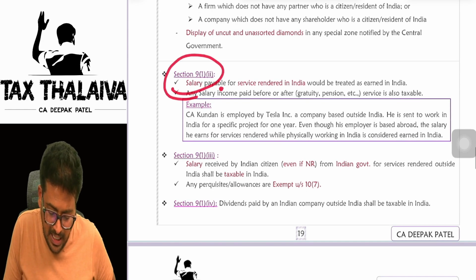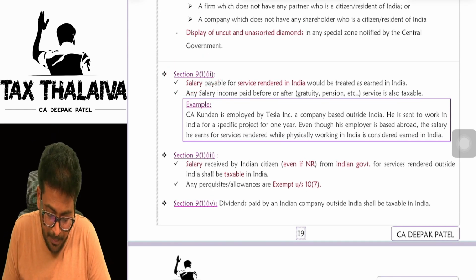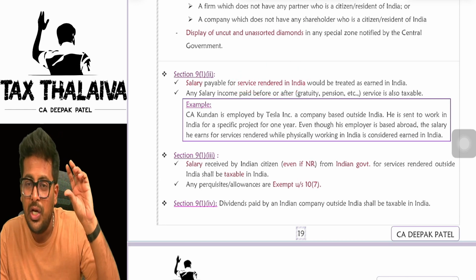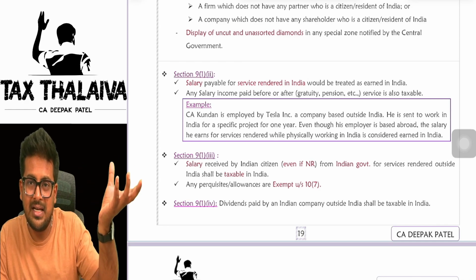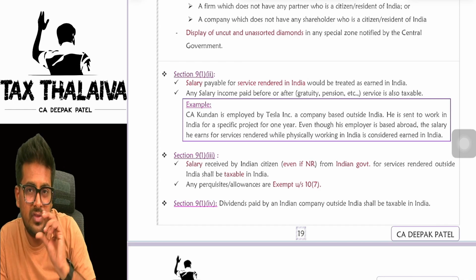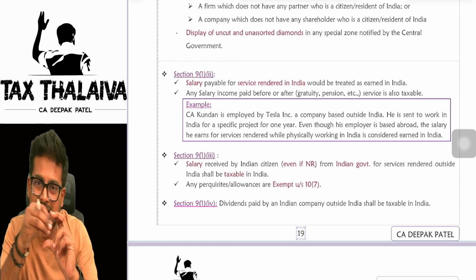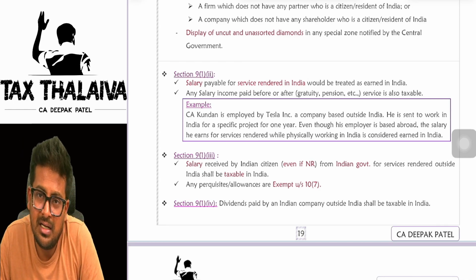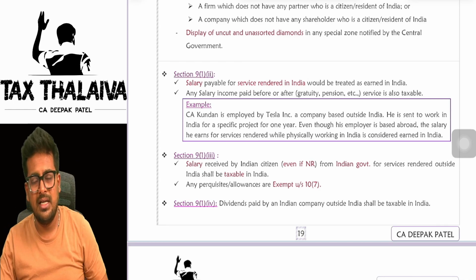The next thing is salary payable for services rendered. Just now I told you about this Tesla example where a non-resident employee is sent by a non-resident company to India to provide some services, and if this non-resident person gets some salary for providing services in India, that will be treated as income deemed to accrue or arise in India.